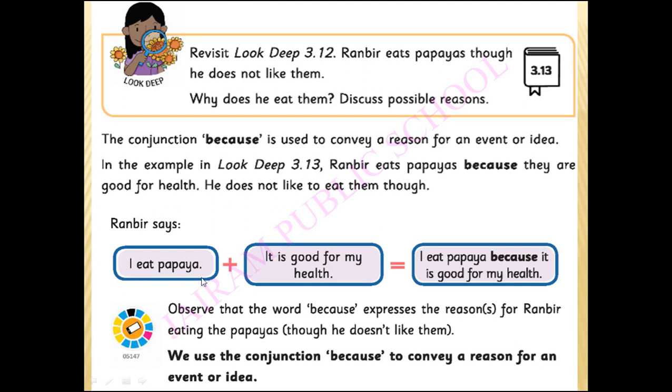Ranbir says, I eat papaya. It is good for my health. Why? What is the reason for eating papaya? It is good for my health. Here is a sentence: I eat papaya because it is good for my health. So whenever there is a reason, we should use because. Observe that the word because expresses the reason for Ranbir eating the papayas. Though he doesn't like them, he wants to eat them. We use the conjunction because to convey a reason for an event or idea.